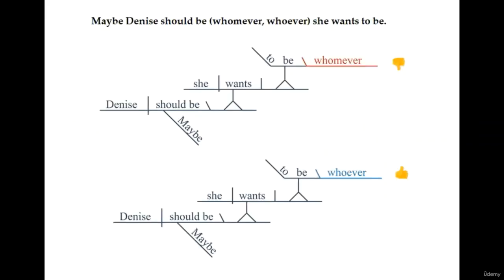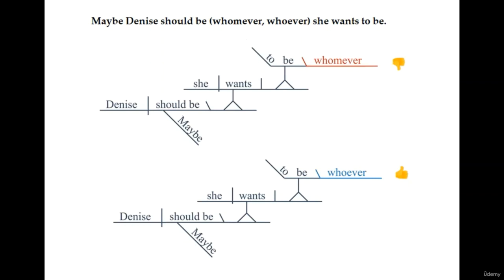Sentence number 4 was quite tricky for me, and I imagine it was tricky for you as well. And for those reasons, I am including the sentence and some little emojis. So let's take a closer look at this sentence. Maybe Denise should be whoever she wants to be. So this sentence has a couple clauses, it has a couple noun phrases, and should be is a linking verb that is followed by a predicate noun phrase.